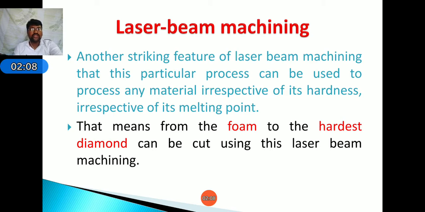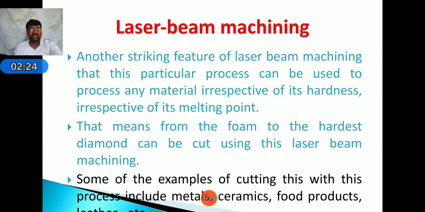That means from foam, which we all know is a very soft material, to the hardest diamond, can be cut using this laser machining process. Examples include metals, ceramics, food products, etc.